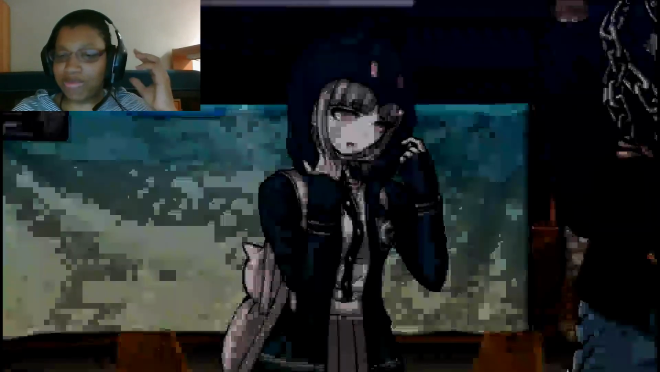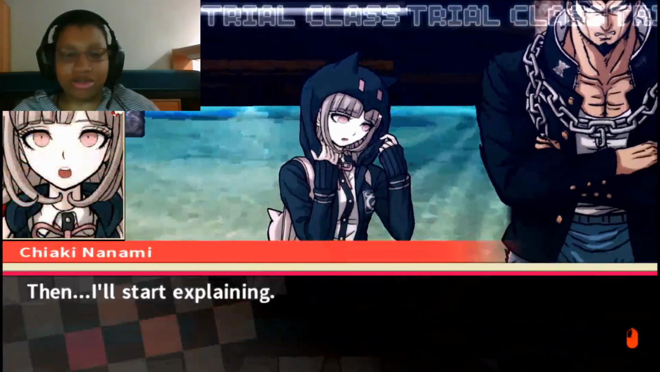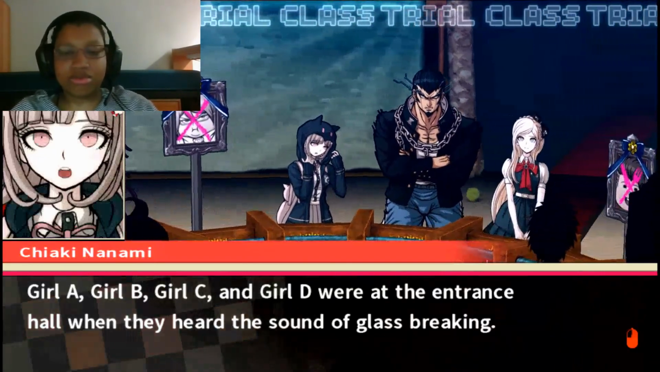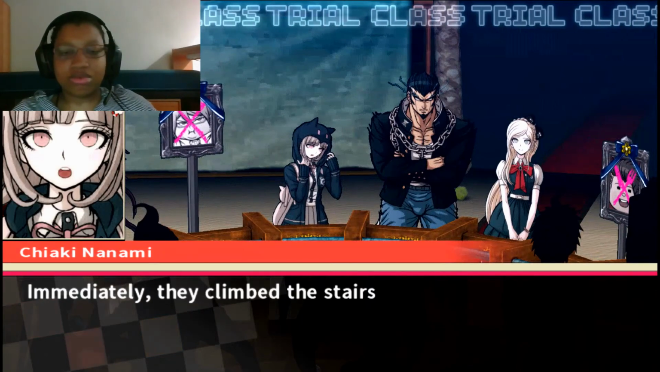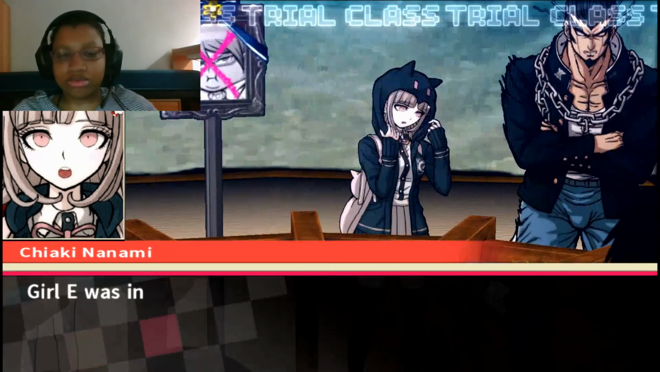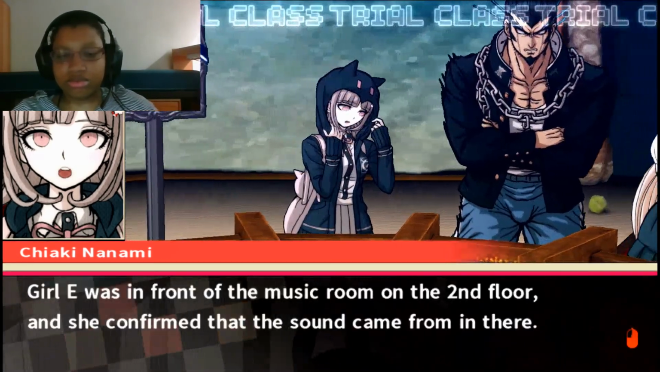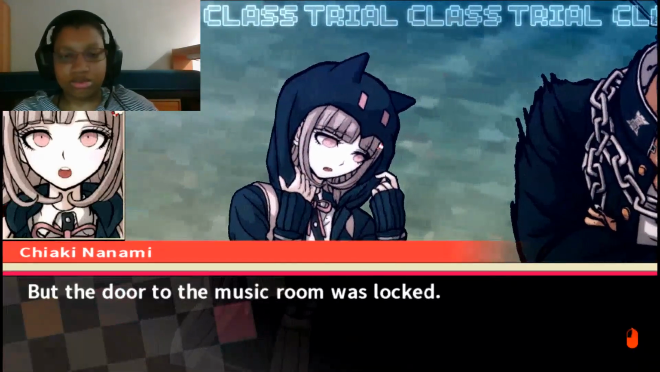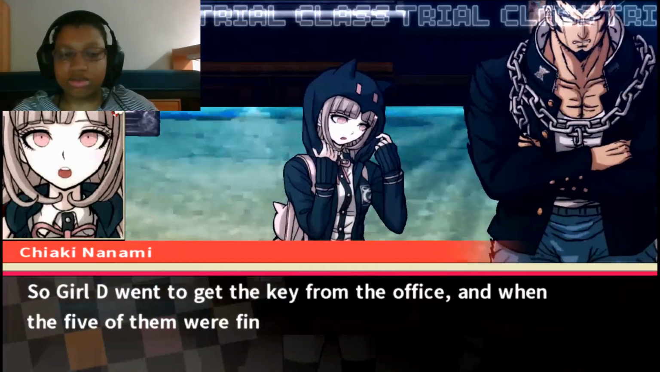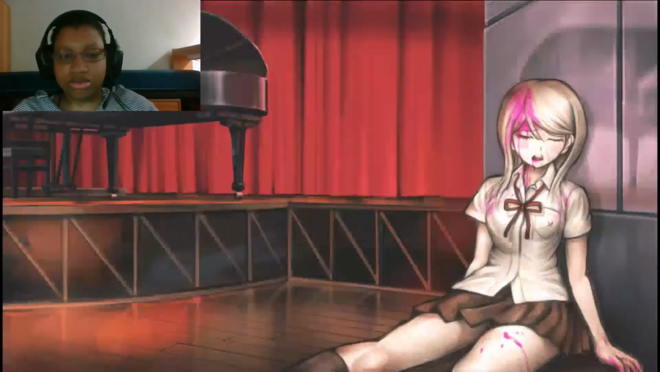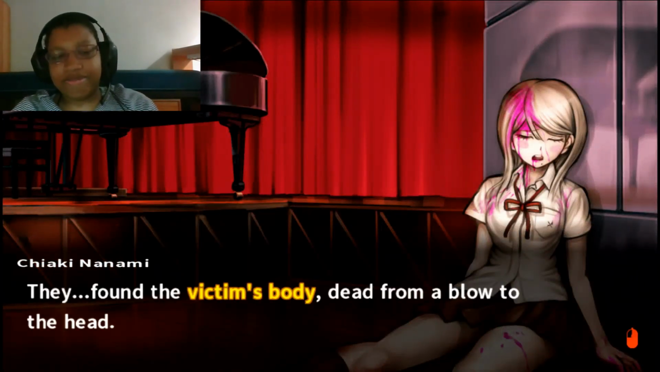And just like in the first game, I'll explain the crime scene, starting with the map. Girl A, Girl B, Girl C, and Girl D were at the entrance hall when they heard the sound of glass breaking. Immediately, they climbed the stairs to the second floor and headed to where they heard that sound. Girl E was in front of the music room on the second floor, and she confirmed that the sound came from in there. But the door to the music room was locked. So Girl D went to get the key from the office, and when the five of them were finally able to go inside, they found the victim's body, dead from a blow to the head.